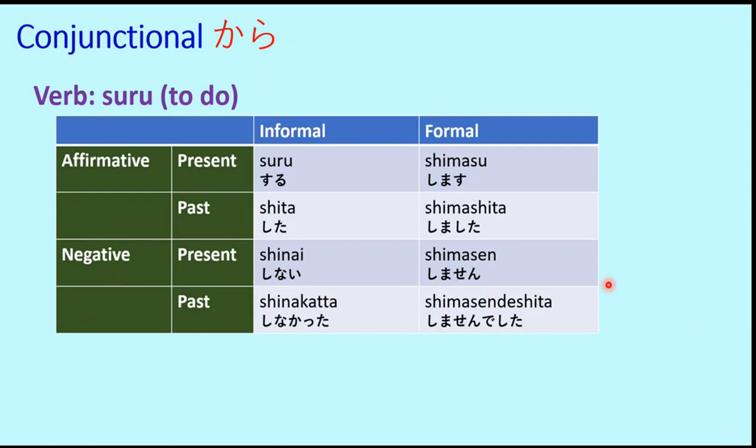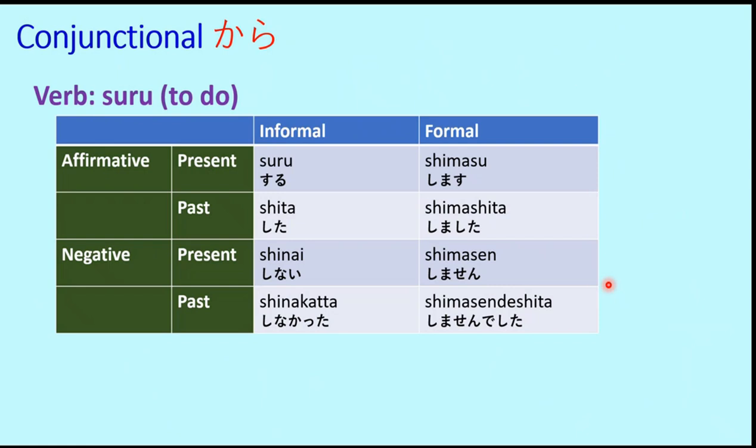Now we will look at a very different example using this conjunctional kara. But before that, let's recap what we know about the verb suru. So we know that suru is a very, very fundamental verb in Japanese, which is extremely useful in expressing other verbs. So suru basically means to do something. So it's a generic verb to represent to do. So the informal version is suru. The formal version is shimas.